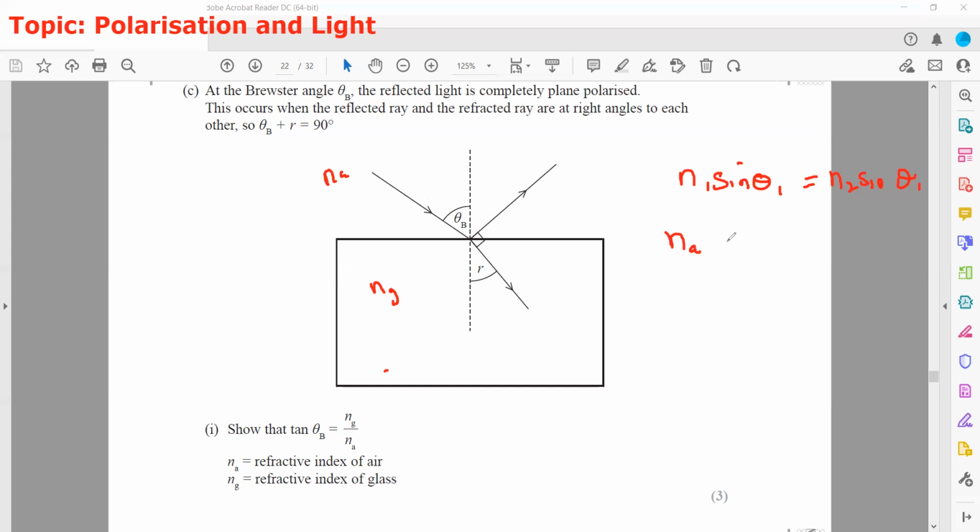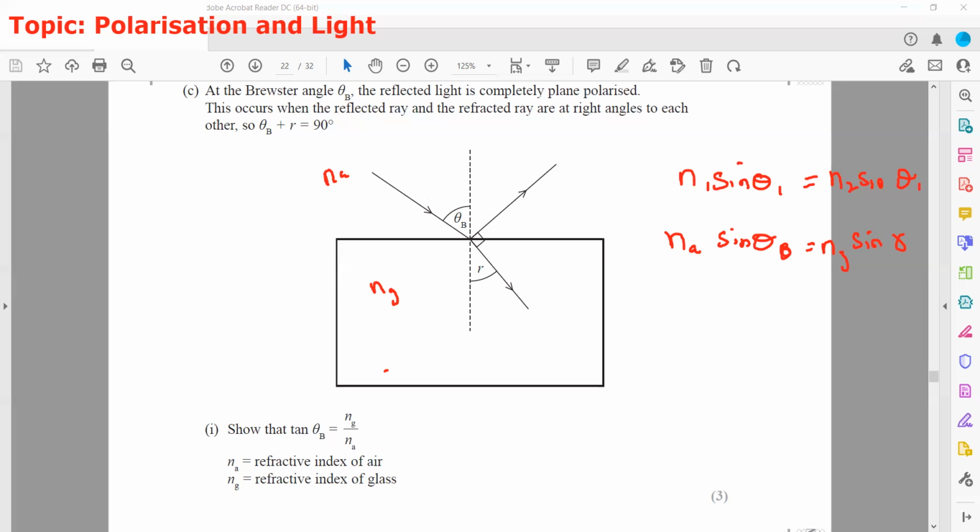So it will be Na sine theta B equals n2 sine theta 2. What is n2? n2 is the refractive index of glass, and theta 2 is actually equal to r.